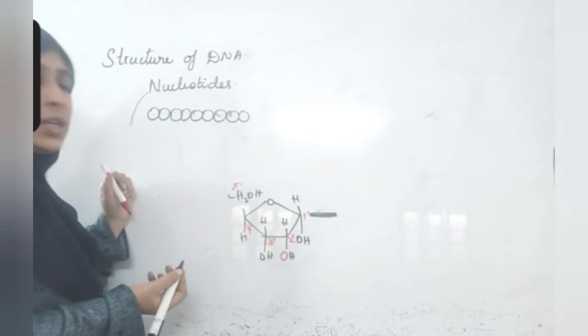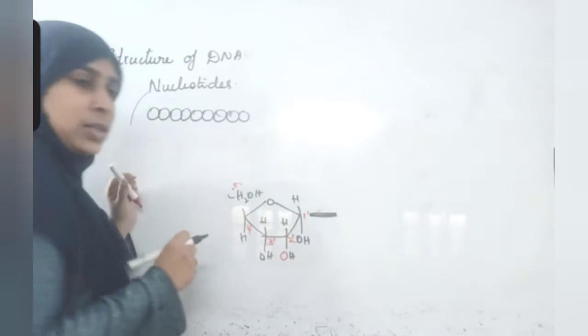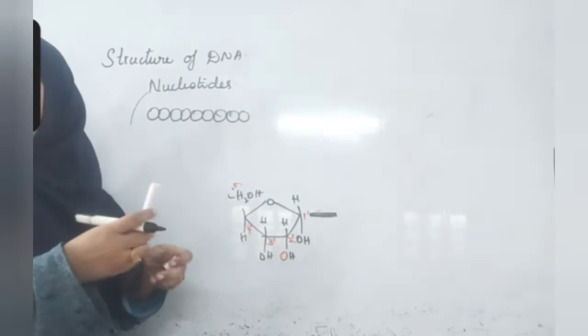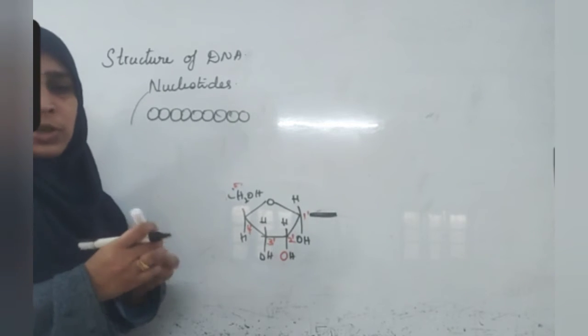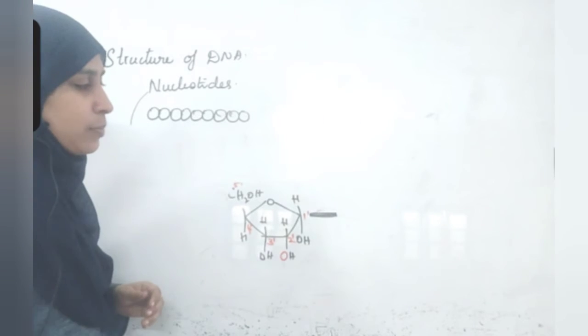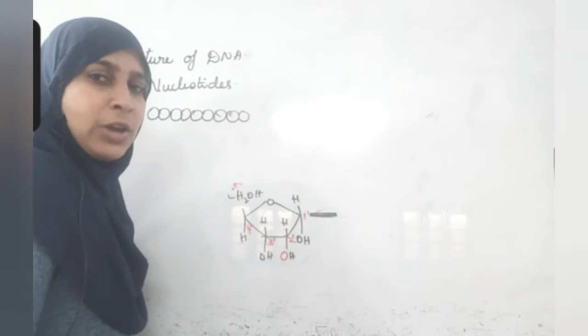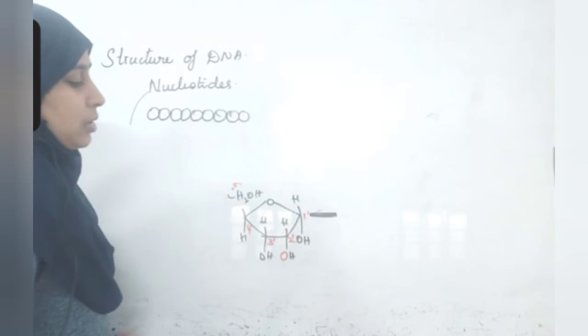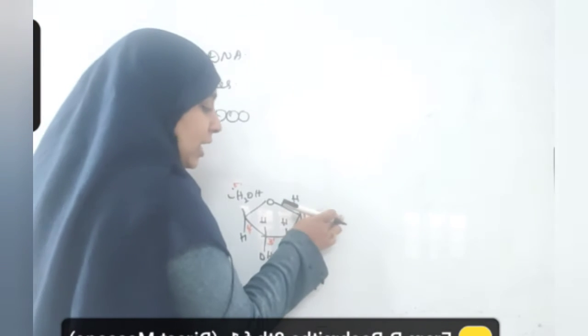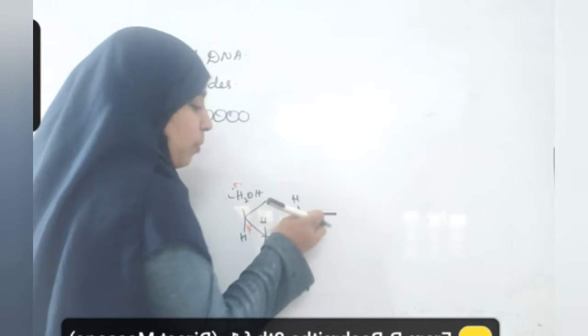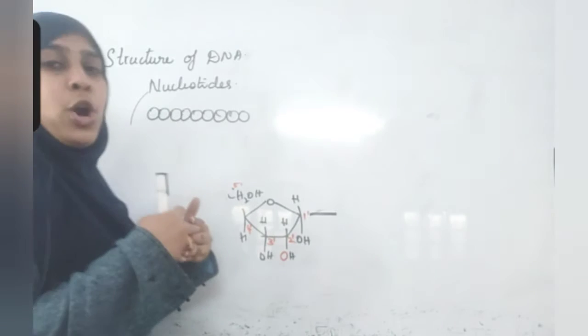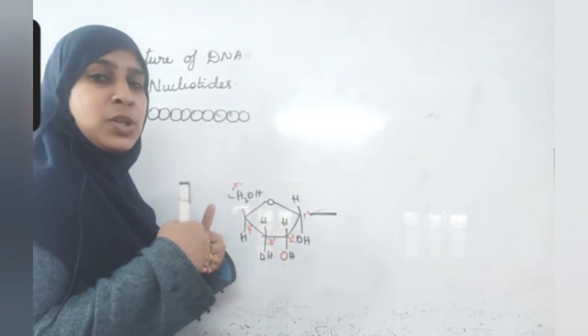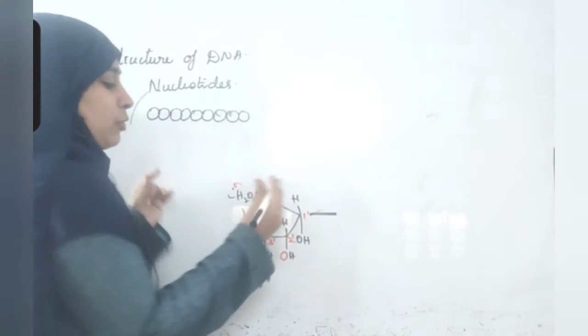This year you learn in chemistry about different types of bonds: covalent bond, ionic bond, hydrogen bonds, van der Waals bonds. Any chemical substances that bind together, one bond will be formed.